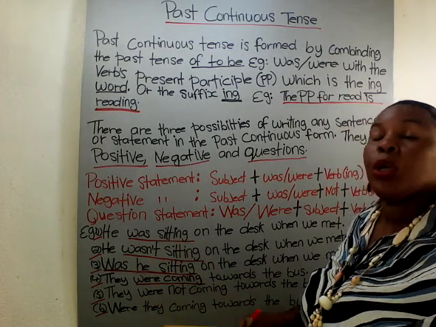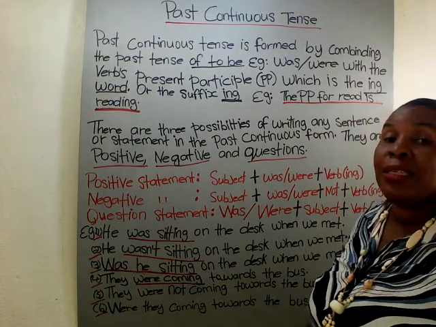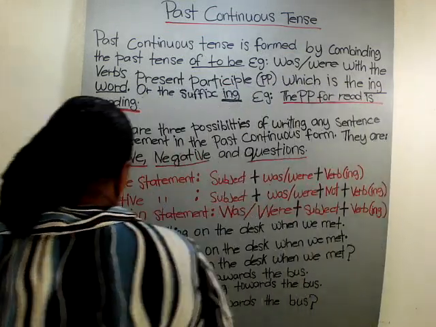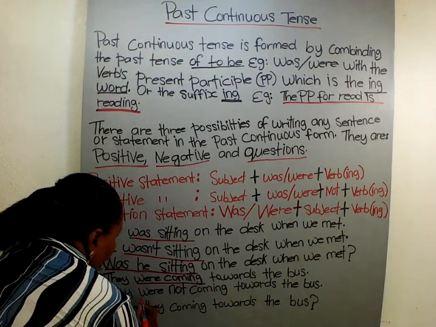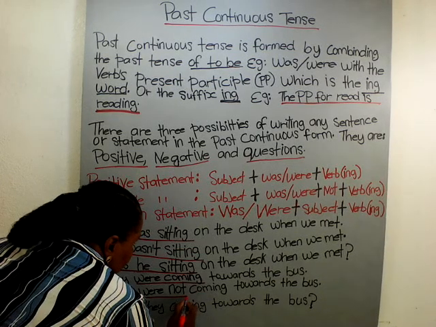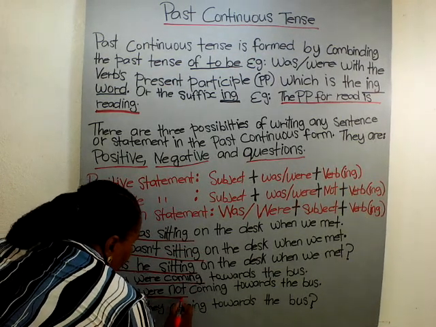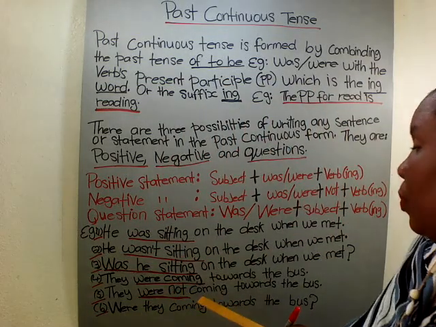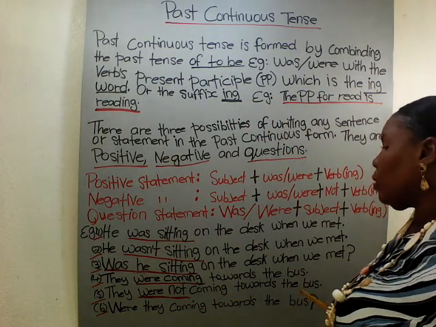So this makes it a negative sentence, or a negative participle sentence. They were not coming towards the bus.